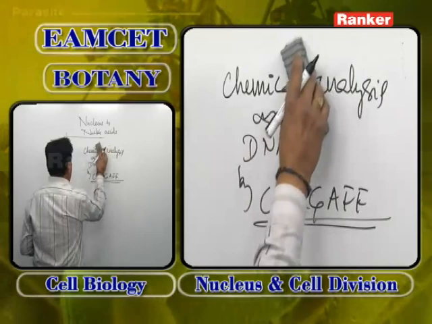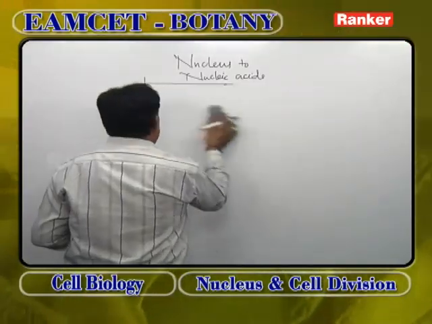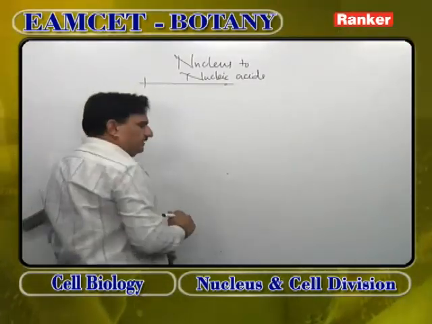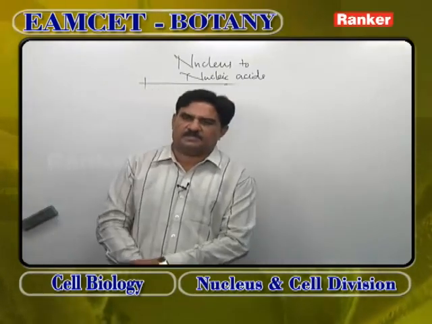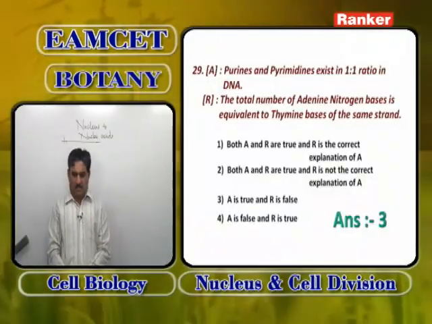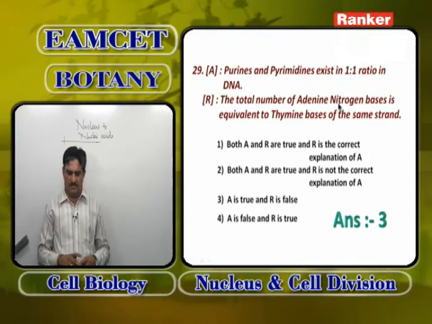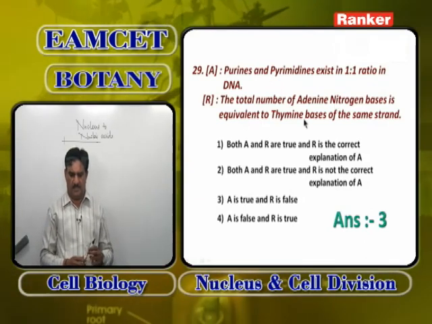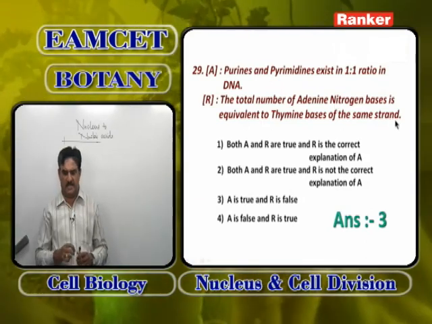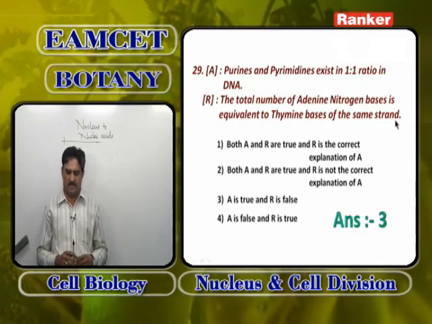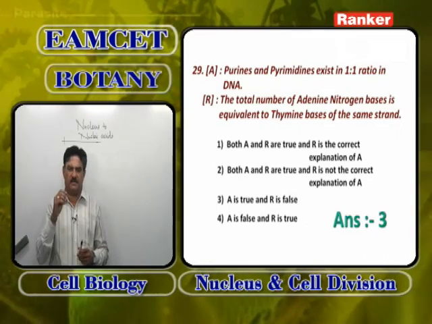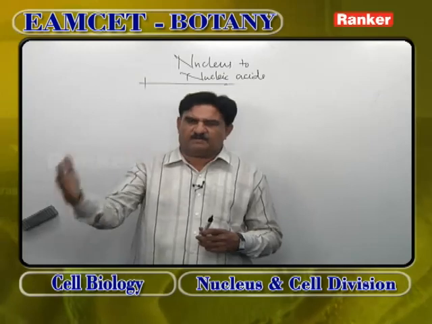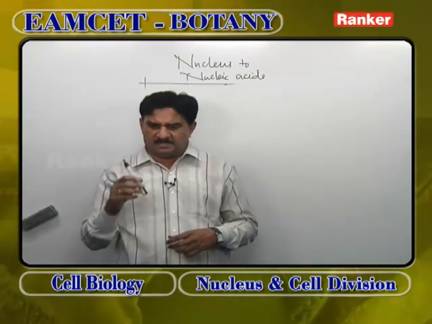According to Chargaff, DNA contains pyrimidines and purines in 1:1 ratio. It is correct. The total number of adenine nitrogen bases is equivalent to thymine nitrogen bases in the same strand is wrong. It is correct in the complementary strand, not in the same strand.